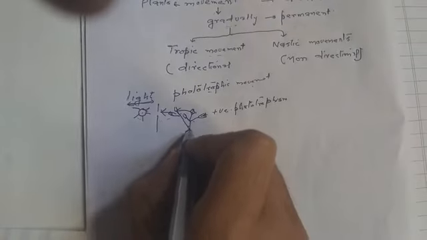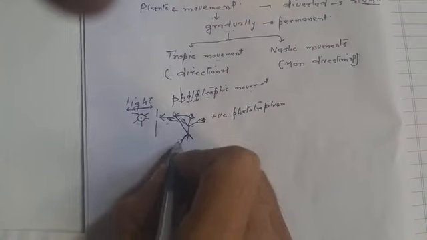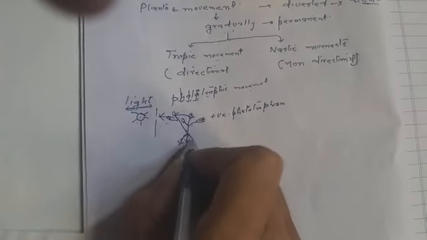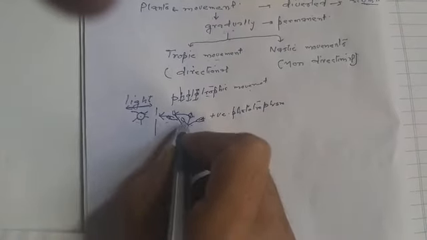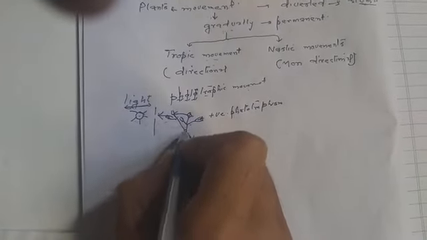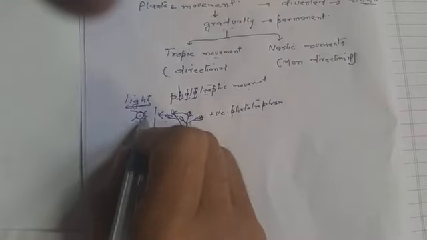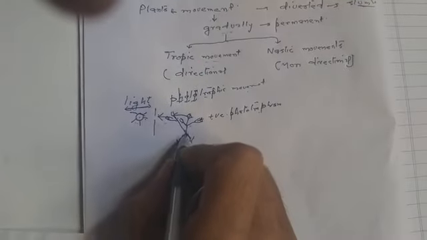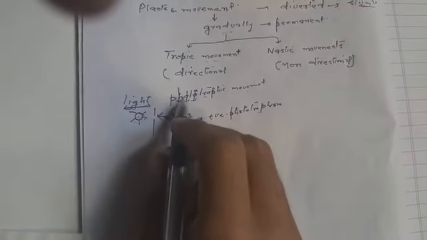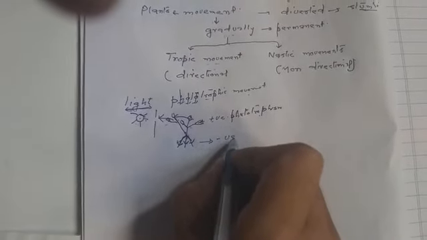On the other hand, when we see roots, the light is on the upper side, and the roots show a directional movement, but they move away from this light. In both cases, the shoot also shows a response, and the roots also show a response, but the shoot moves towards the light, so we call it positive phototropism. But the roots move in the opposite direction from where the sun comes, that we call negative phototropism.